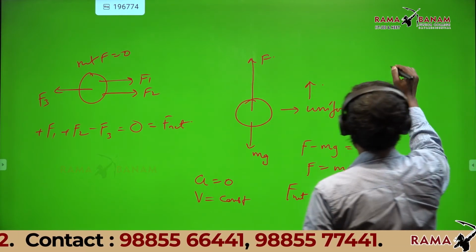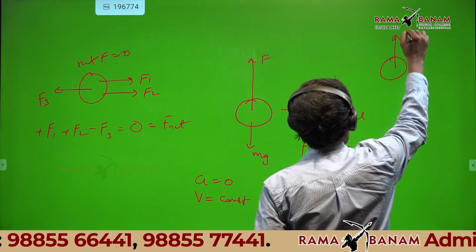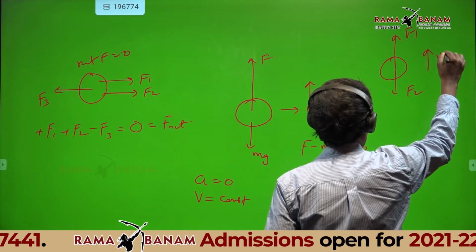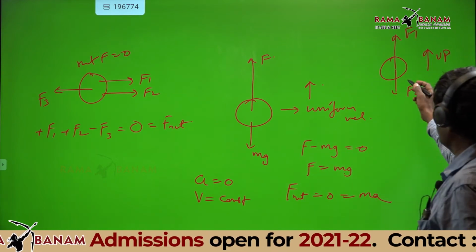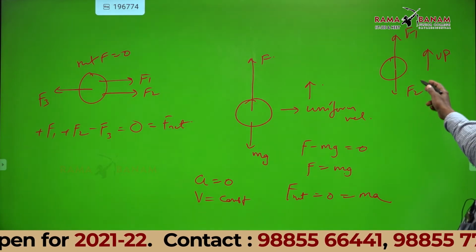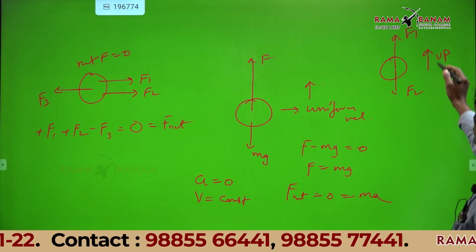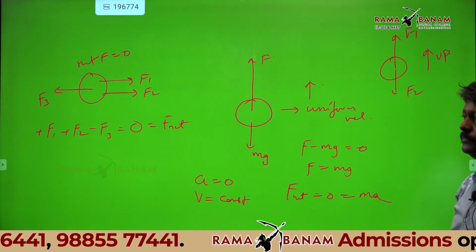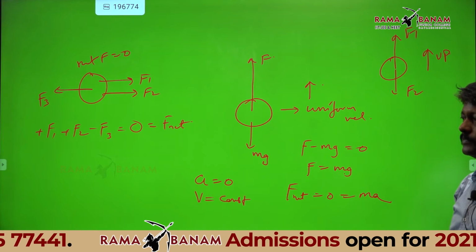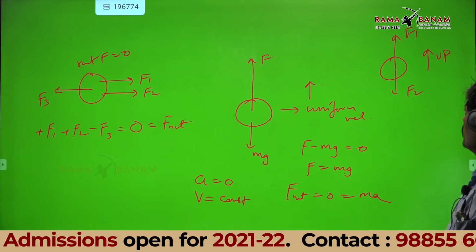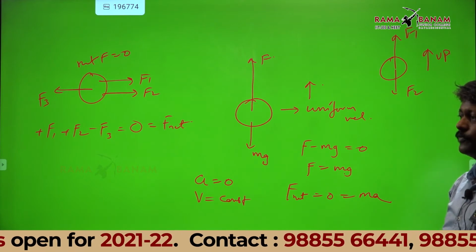Now if I give a diagram like this, F1, F2, and the ball is moving up, which is more, F1 or F2?